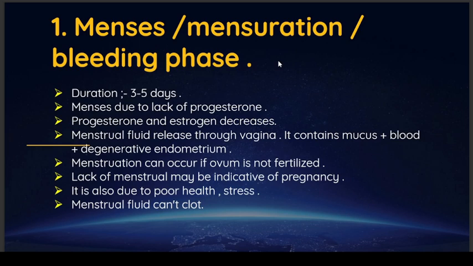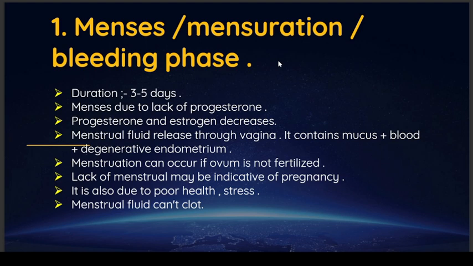Menses, menstruation or the bleeding phase is called the first phase of the menstrual cycle. The duration of this phase is 3 to 5 days. It mainly occurs due to the decrease of progesterone and estrogen. Menstrual fluid is released through the vagina. It contains mucus, fluid, blood, and degenerated endometrium.